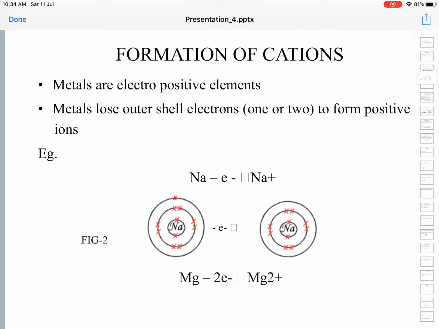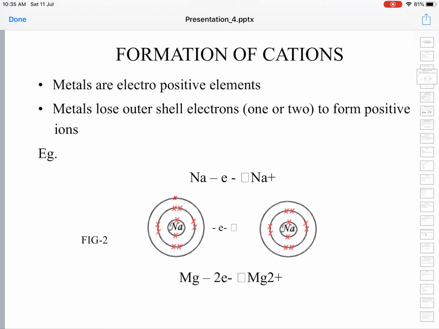Metals lose valence electrons, that is, the electrons from the outermost orbit, to form positively charged ions. Here in the case of sodium, its atomic number is 11 and its configuration is 1s2, 2s2, 2p6, 3s1. The last electron is in the third orbit. That electron is extra.